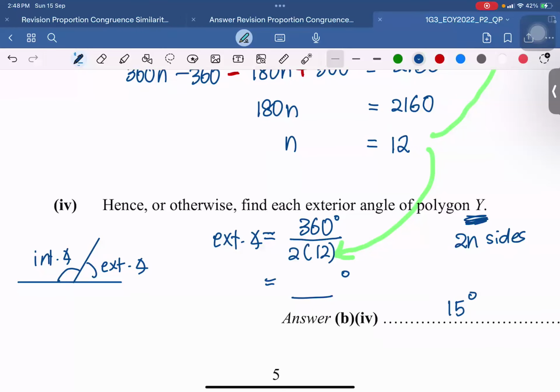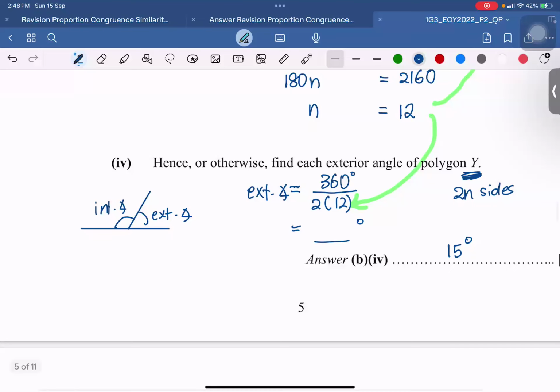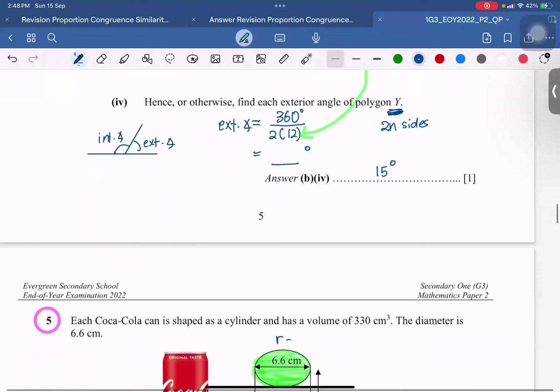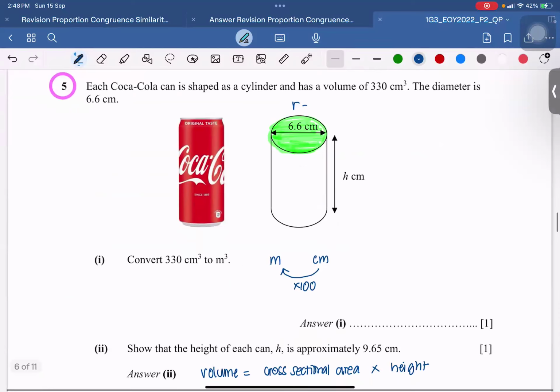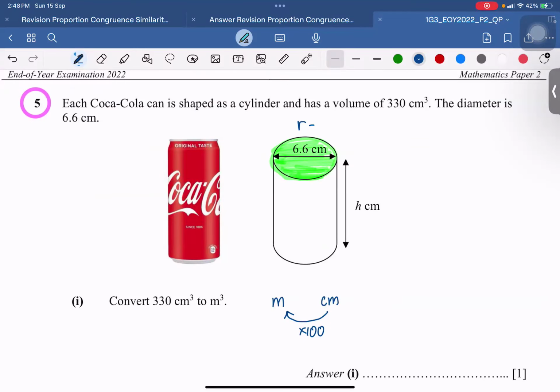Answer. All right. Okay, then let me go through question number 5. Are you done with this? Okay, now I'm left with 15 minutes. Let me finish up question number 5 and then we'll do the graph question. Right, first part, question number 5. This is in the shape of a cylinder. A cylinder is a kind of prism. So what is the cross-sectional area? The shape of the cross-section is this one over here. This whole thing is in the shape of a circle. So the base of the cross-section is in the shape of a circle.